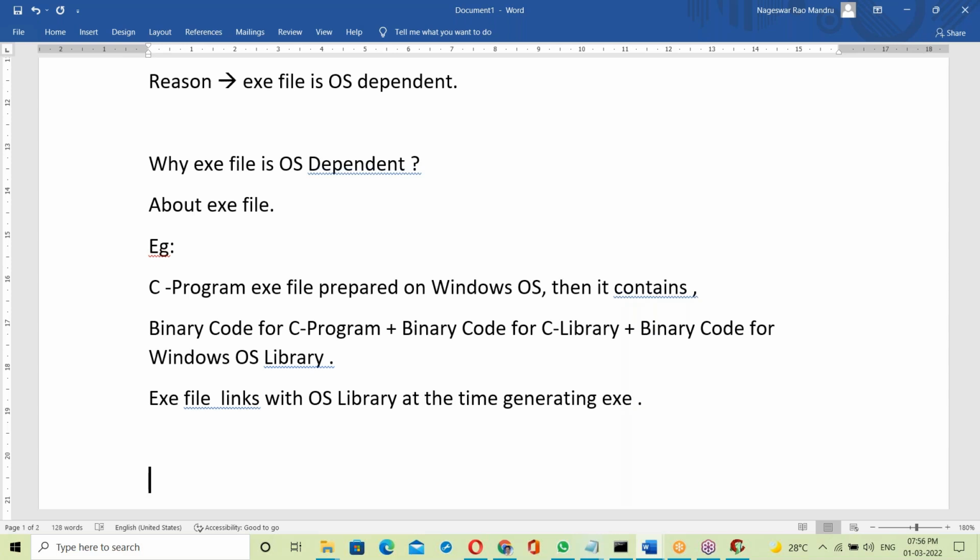That exe file is linked with the OS library.